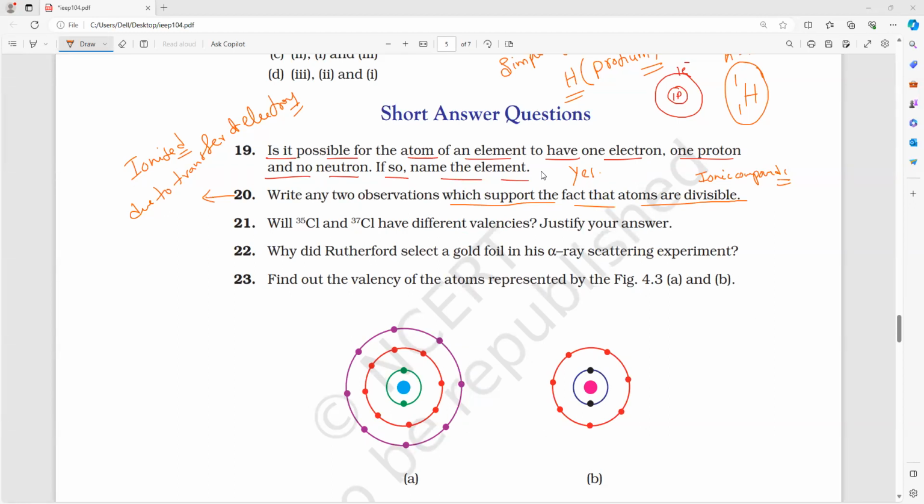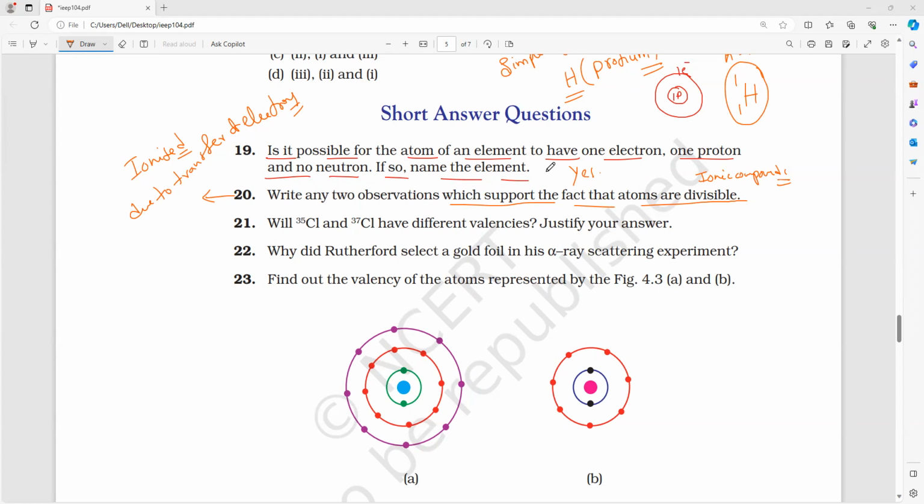These are the two things you need to remember. Clear, everybody? If anybody has any doubt, you can ask.